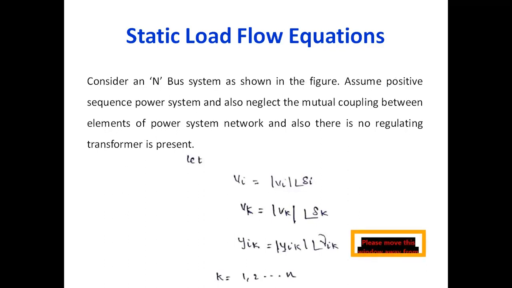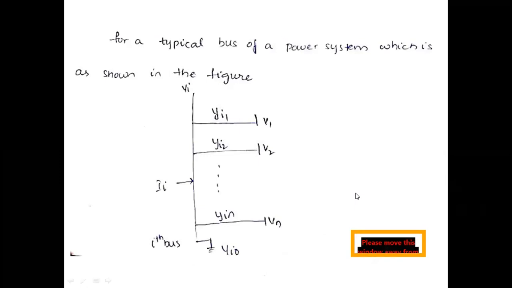Now, in this particular case, again, I am considering an N bus system. Already we have seen this type of N bus system in the last class, and we are also assuming a positive sequence power system, neglecting the mutual coupling between the elements of the power system network, and also there are no regulating transformers. These are the assumptions. Without these assumptions, we cannot obtain the static load flow equations. Already we have seen that, so in the next slide we are going to have that.